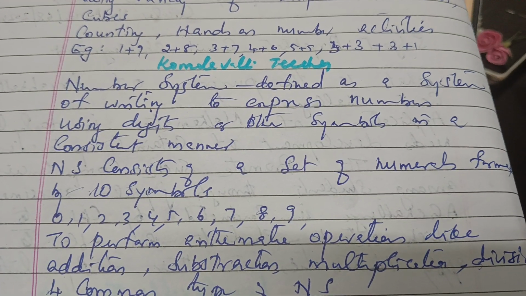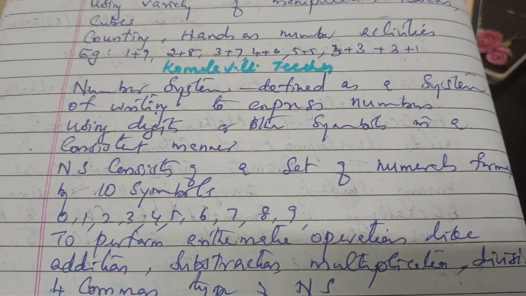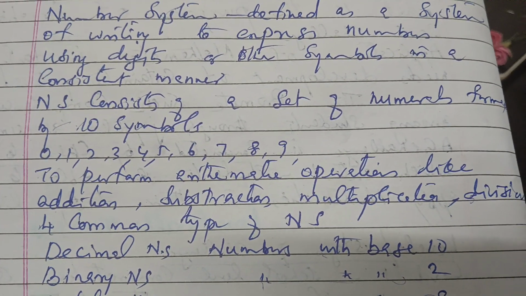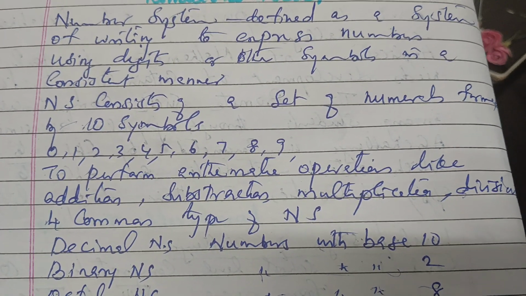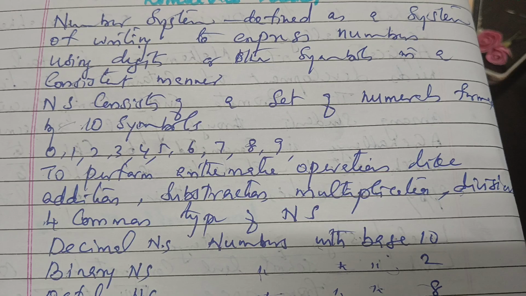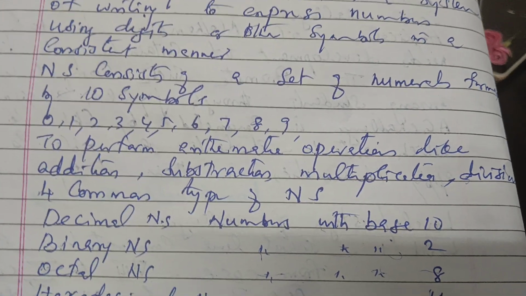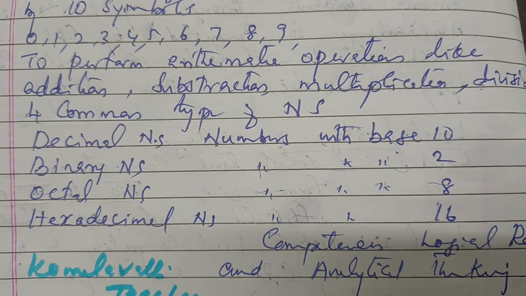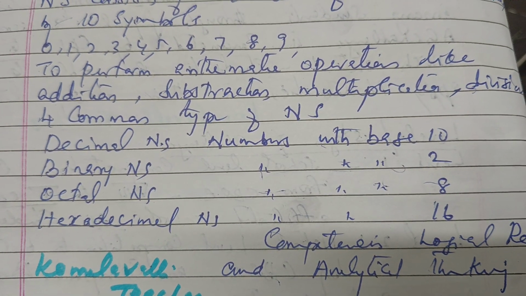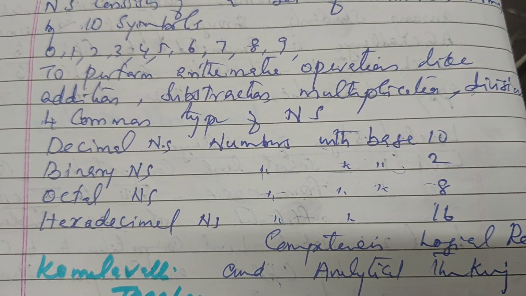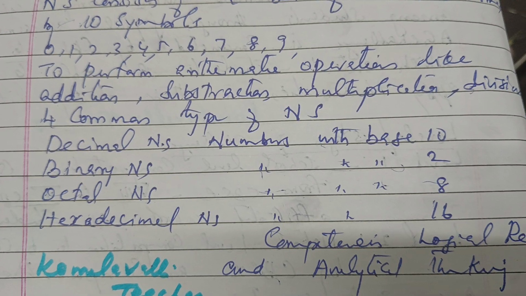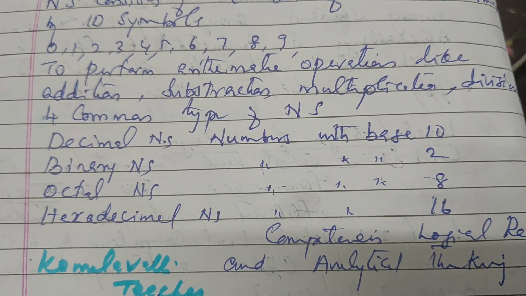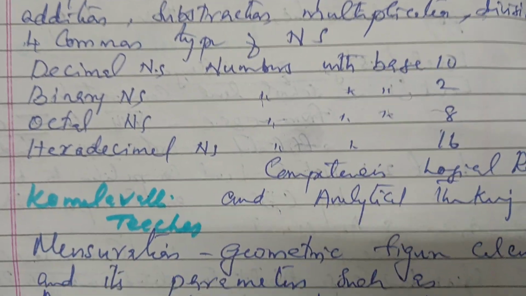That is number system, to perform arithmetic operations like addition, subtraction, multiplication, division. And there are 4 common types of number system: decimal, with base 10; binary, with base 2; octal, with base 8; and hexadecimal, with base 16.